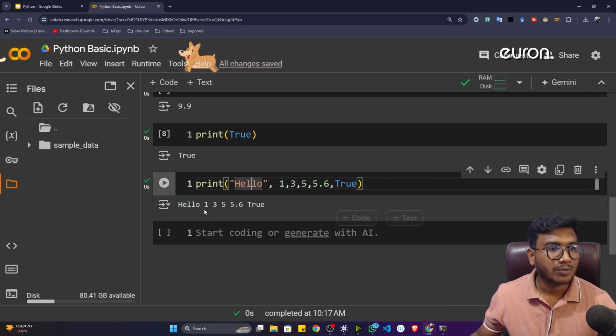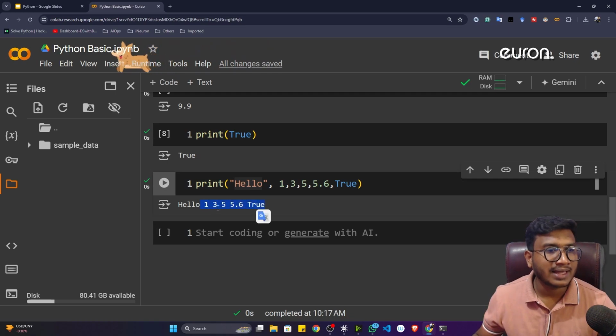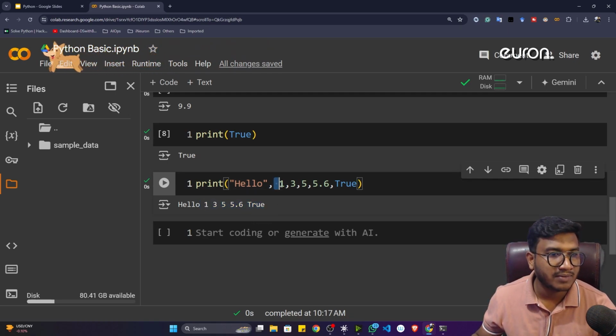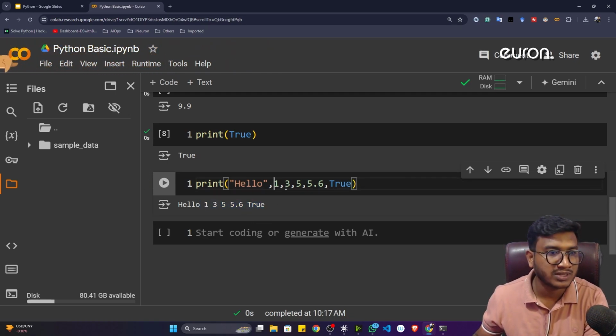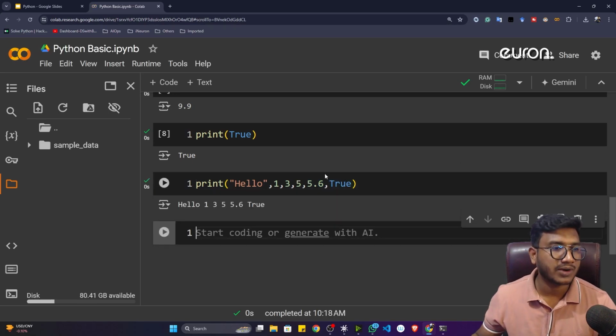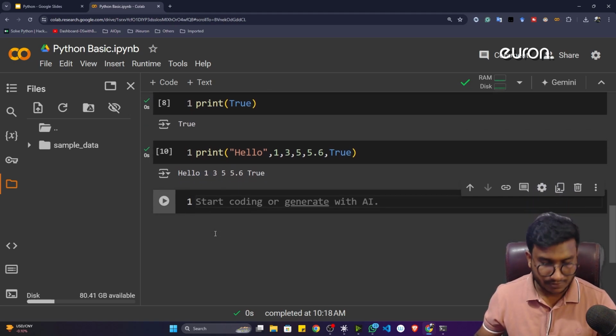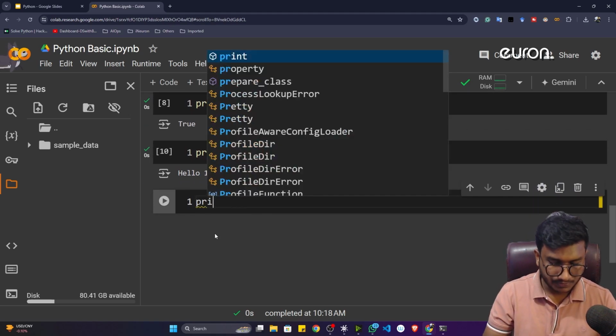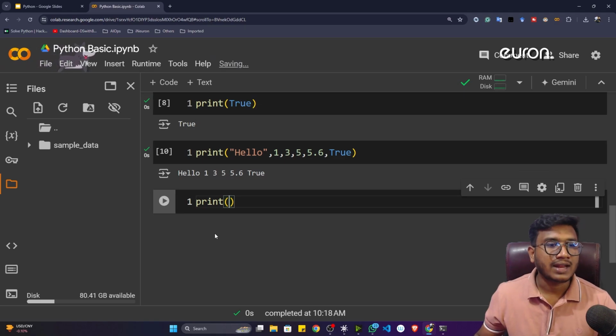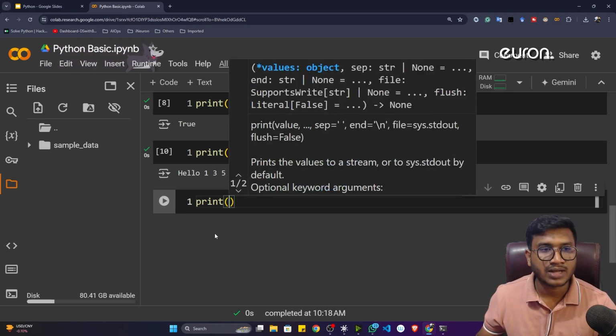Now you can ask me, sir, why is it printing in a line and why is there a space? Because here I haven't given any space. Let's say I remove this space as well. See, there is no space. Still, if I execute this program, the space is coming. Why is the space coming? Now just try to see carefully. If I write a print function and wait for some time, you will see some suggestions here, some description for the print function, like what this print function is and what it takes as an input.